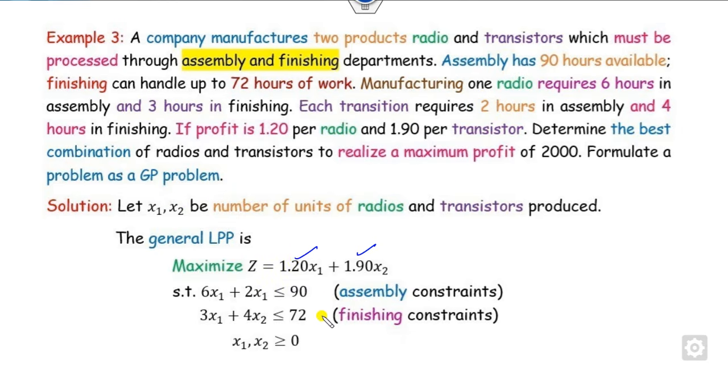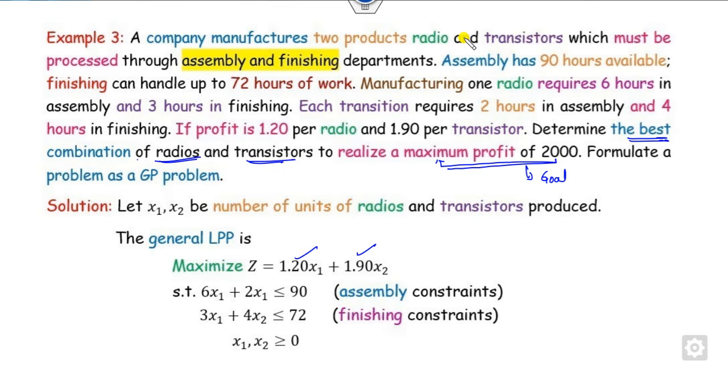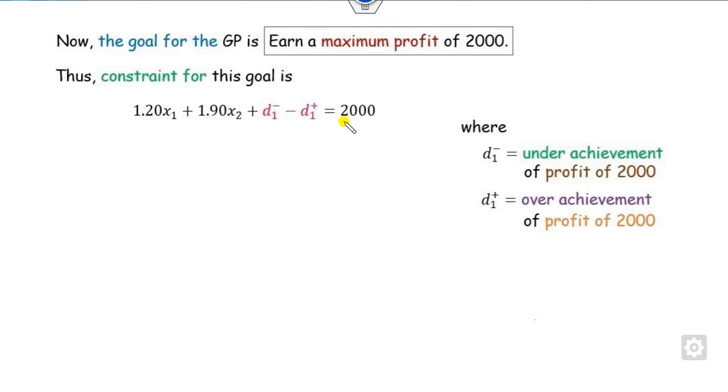Now you can see there is no goal given to you, but you determine the best combination of radio and transistor, that is x1 and x2, to realize a maximum profit of 2000. That is the goal. Only one goal is imposed on you: earn a profit of 2000. So my profit is 1.20 x1 plus 1.90 x2. Since it is an equality, they say nothing about whether it is a maximum or minimum, or at least or at most, so you write underachievements and overachievements.